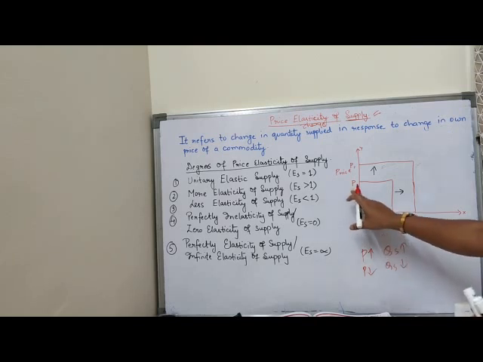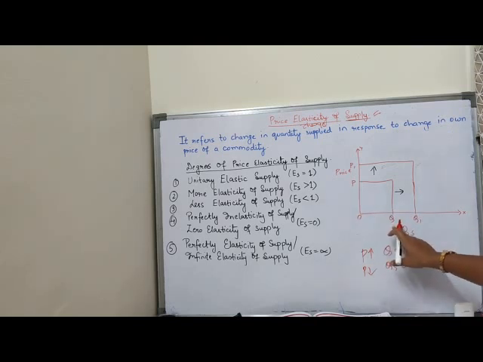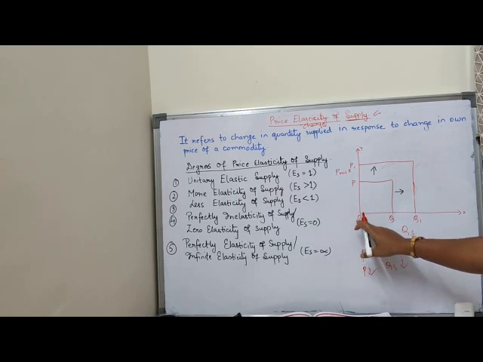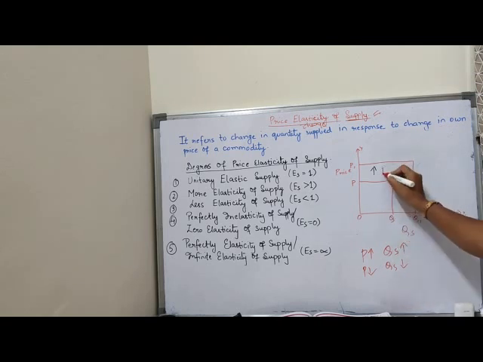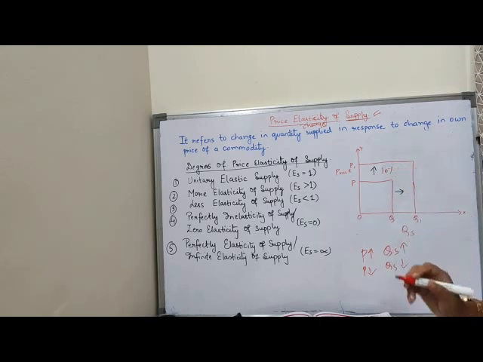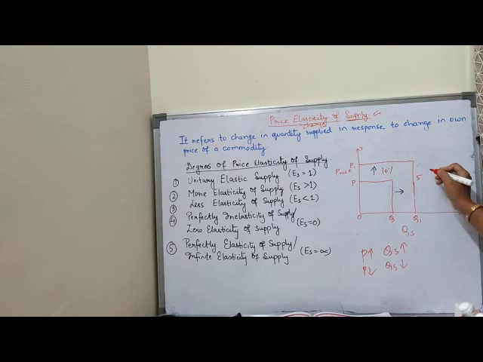Now see, OP is the price and OQ is the quantity supplied initially. Now if price increases from OP to OP1, my quantity supplied will also increase from OQ to OQ1. Suppose price increases by 10%, my quantity supplied will also increase, suppose by 5%, 15% or 20%.